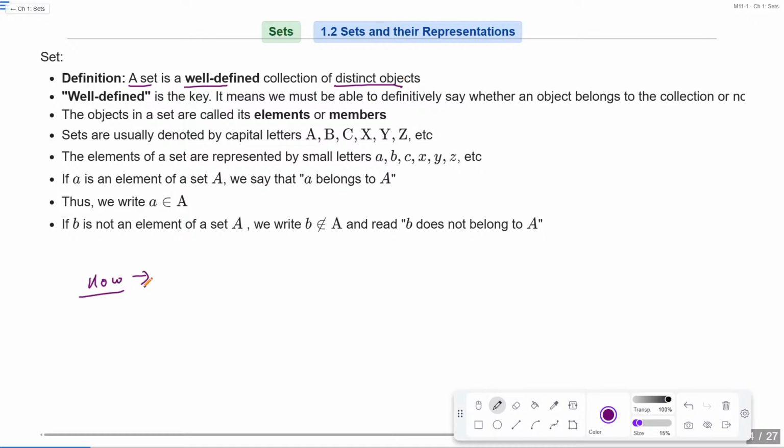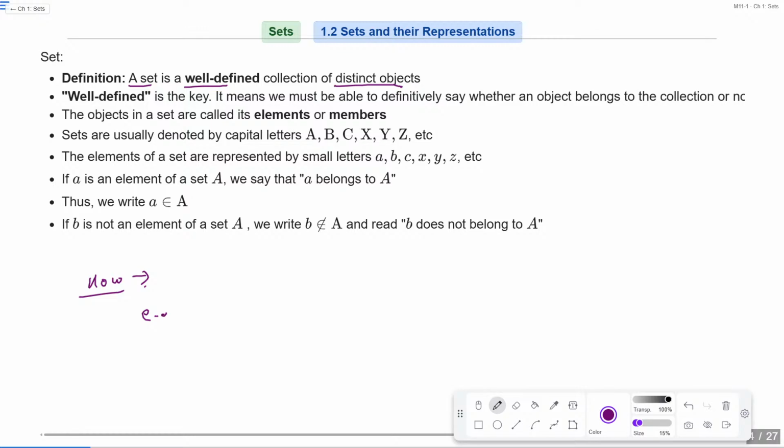If I ask you how many students secured 90% above marks in class 10th board. Basically, it's a well-defined collection. इस collection में सिर्फ वही student आएंगे जिनके 90% से above marks आए थे. Is that clear? Okay, so it's a well-defined collection.